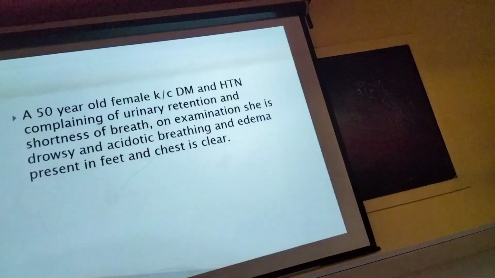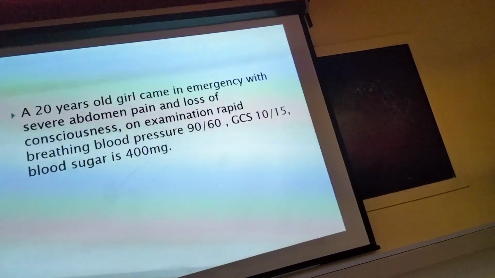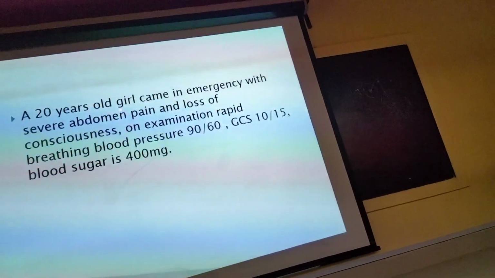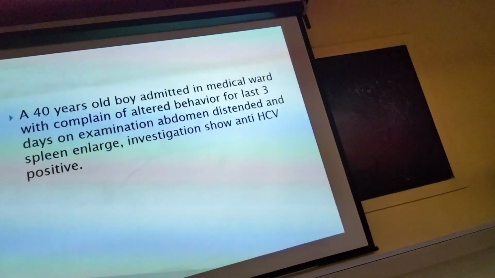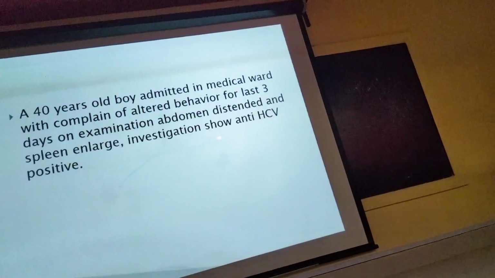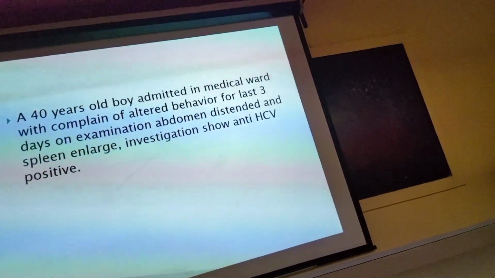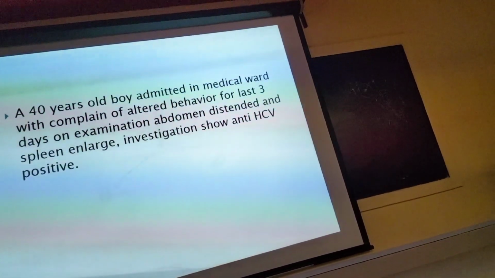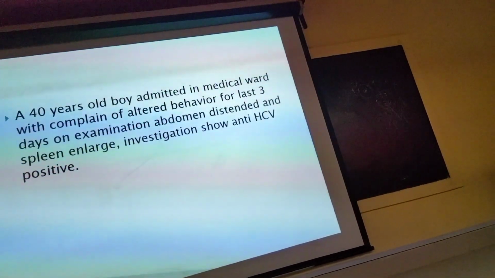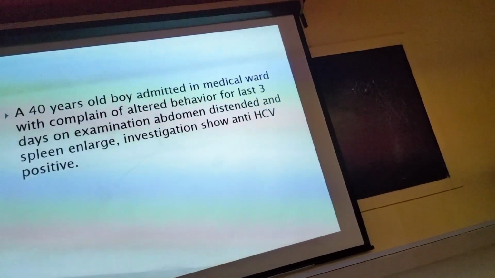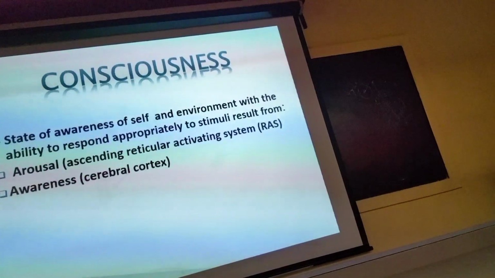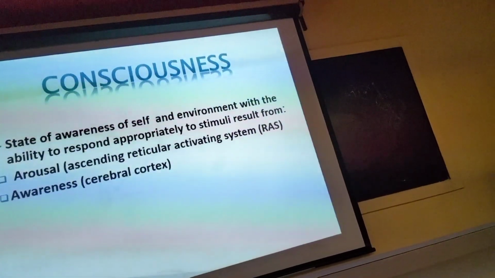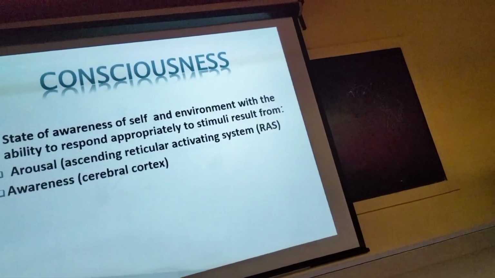So in all scenarios, clues are present, like blood sugar 400, abdomen distended, spleen enlarged, anti-HCV positive. In every case you should focus on these clues and, on the basis of them, diagnose the reason for the unconsciousness. So the topic is unconsciousness and how to approach an unconscious patient in every ward, like the medical ward or surgical ward.